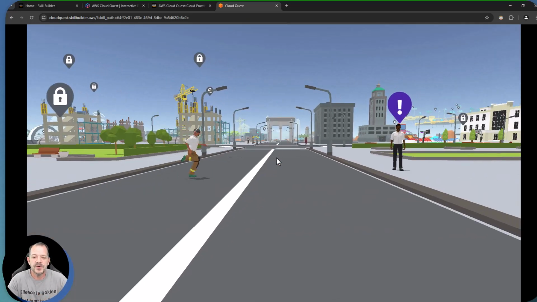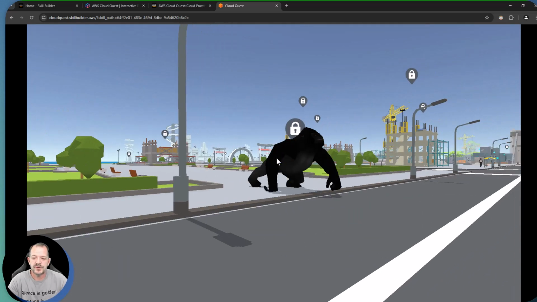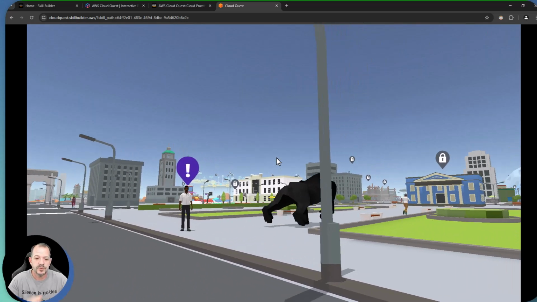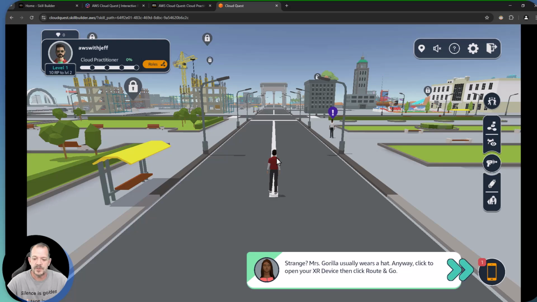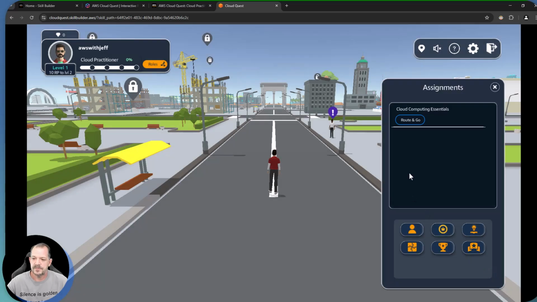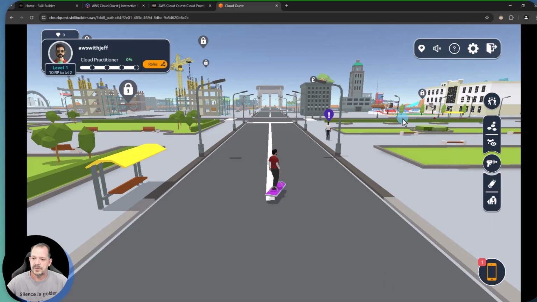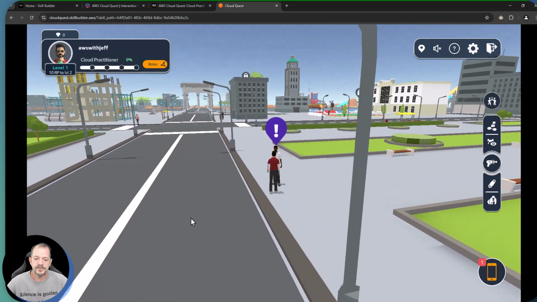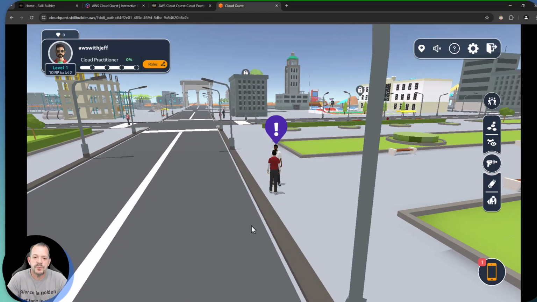There are some other fun stuff here. We'll have some various critters and stuff running around chasing people. There'll be some drones that you can shoot down and things like that. But let's get started over here, and we're basically going to cruise on over to this individual with an exclamation point over their head. All right. So we're going to tell it we want to route and go, and off we go. Now this is where we're going to be presented with some sort of problem.